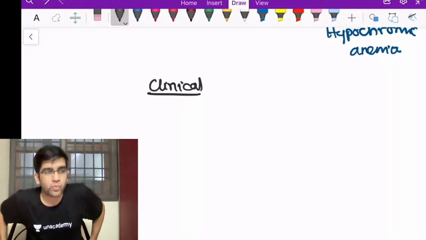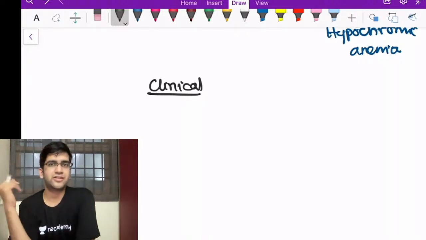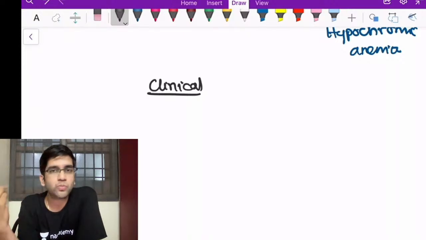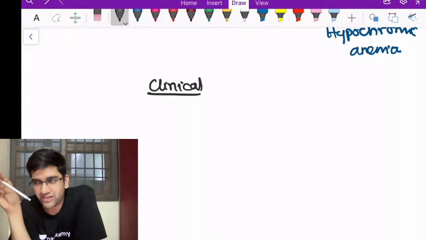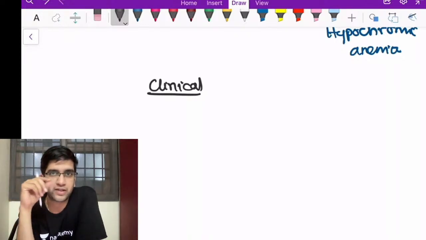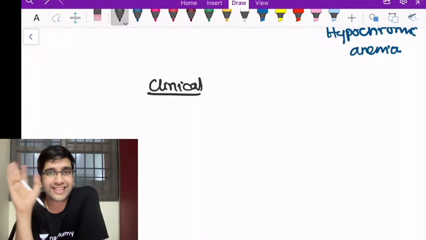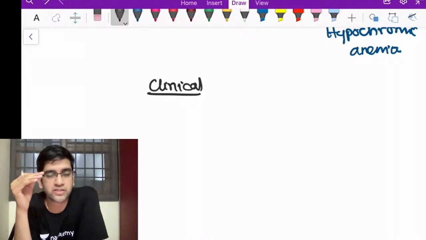So first, as I said, I'm not going into the depths of clinical findings. Like with any anemia, I'm going to have pallor. Pallor will not change, fatigue will not change, tiredness will be there. That's a common finding in any anemia. Almost the entire RBC as well as WBC field doesn't have very specific clinical symptoms, right? I have lymphadenopathy, anemia, fatigue, pancytopenia, petechiae, hemorrhage. So the entire workup is going to be based on lab diagnosis only. The algorithm is completely based on lab for almost the entire hematology.